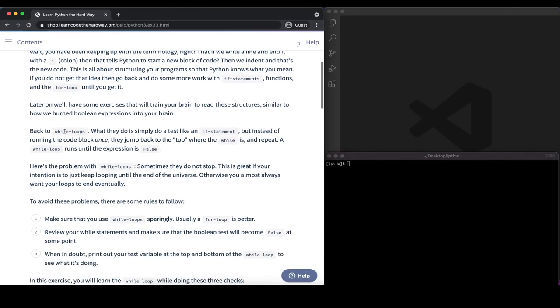So with a while loop we can execute it, and then within the while loop itself we can have an if statement to check if the condition of the while loop is still true. If it is, we will continue looping, otherwise we will end the loop.